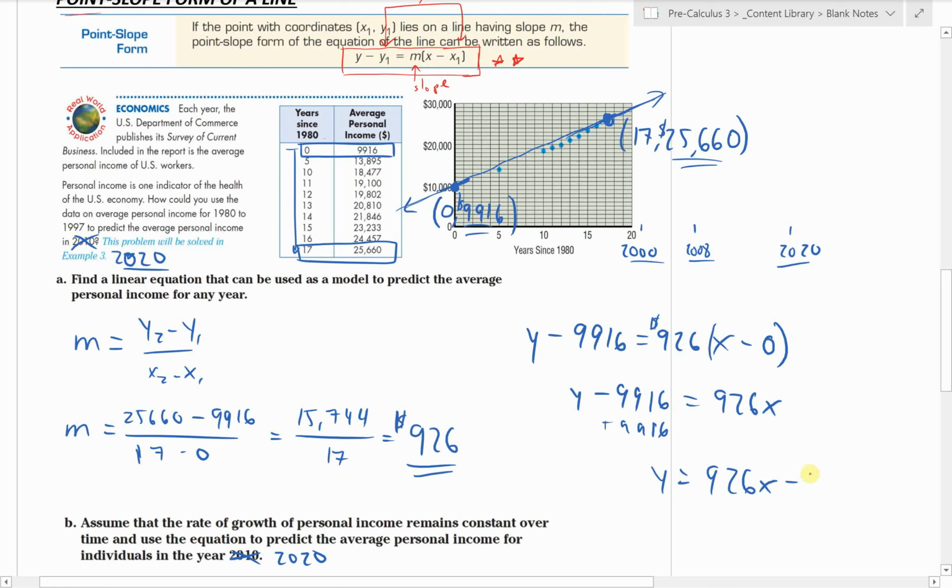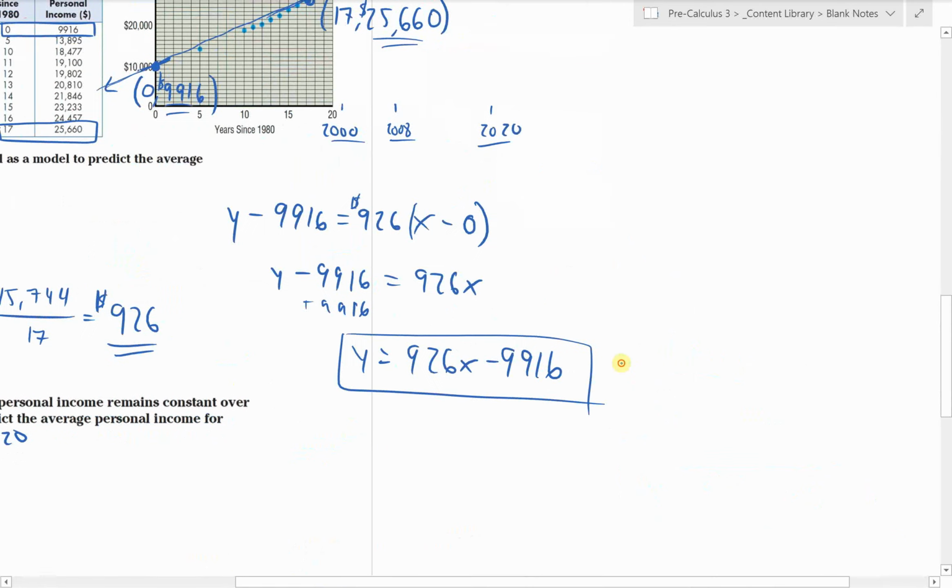So our equation would be y equals 926x plus 9,916. This would be the equation that would allow us to predict the average income in any given year after x years since 1980, right?